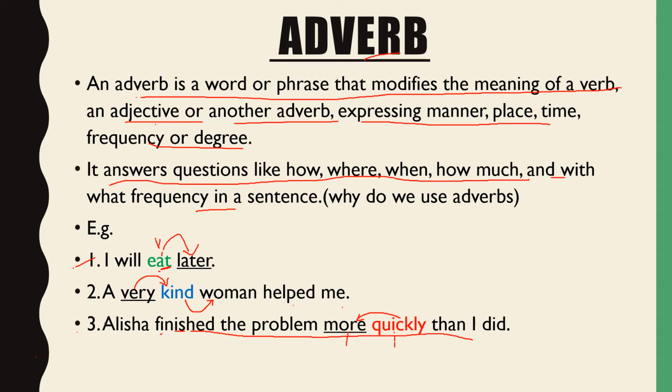Alicia finished. How did she finish? She finished quickly, modifying the verb. And more quickly is giving us extra information about the already existing adverb in the sentence. I hope this is clear to you now.